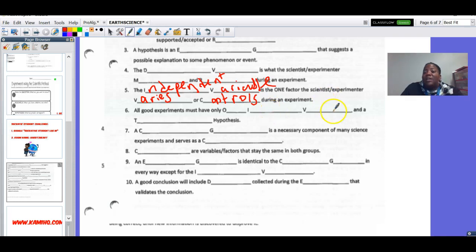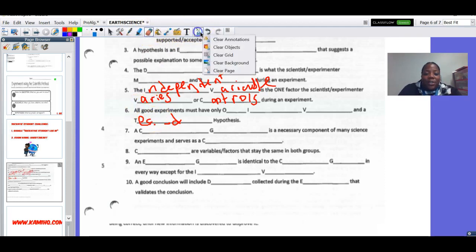All good experiments must have only what? One independent variable, okay? So again, this should say one independent variable and a blank hypothesis. What kind of hypothesis does it need to be? Tested. Now notice I skipped filling in the one independent variable just so that you can try that one on your own, or if you didn't see this video, you missed out. A blank blank is a necessary component of many science experiments and serves as a blank. Oh, what's that information? Well, let me show you.